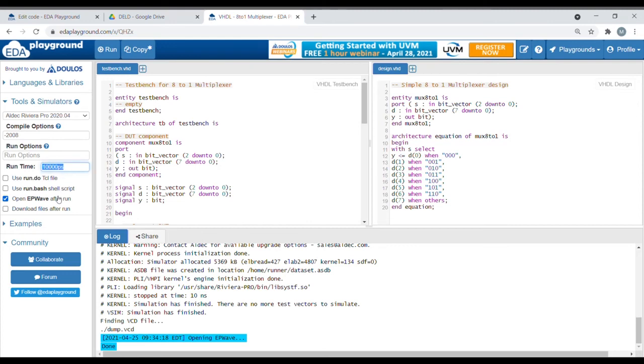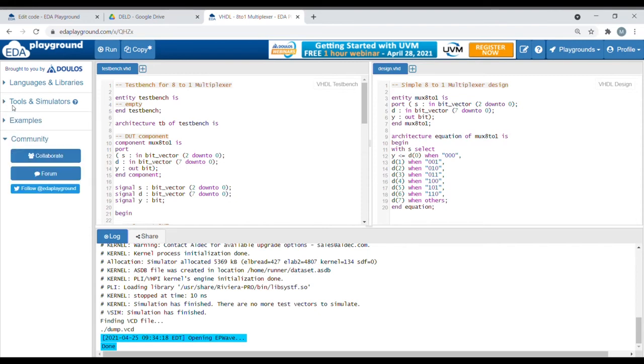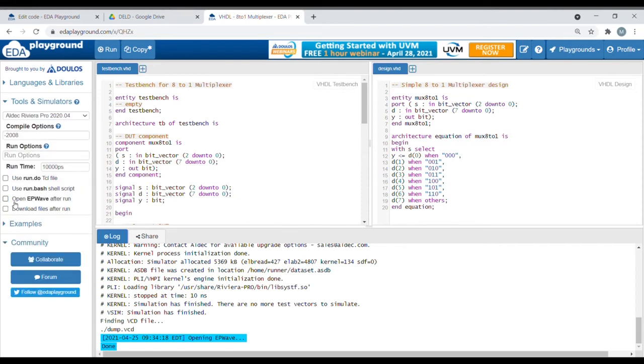After we have done all the tools and language simulators, then we just have to click on open EPWave after run, so we can see the output waveform for 8:1 MUX. So let's run the program.